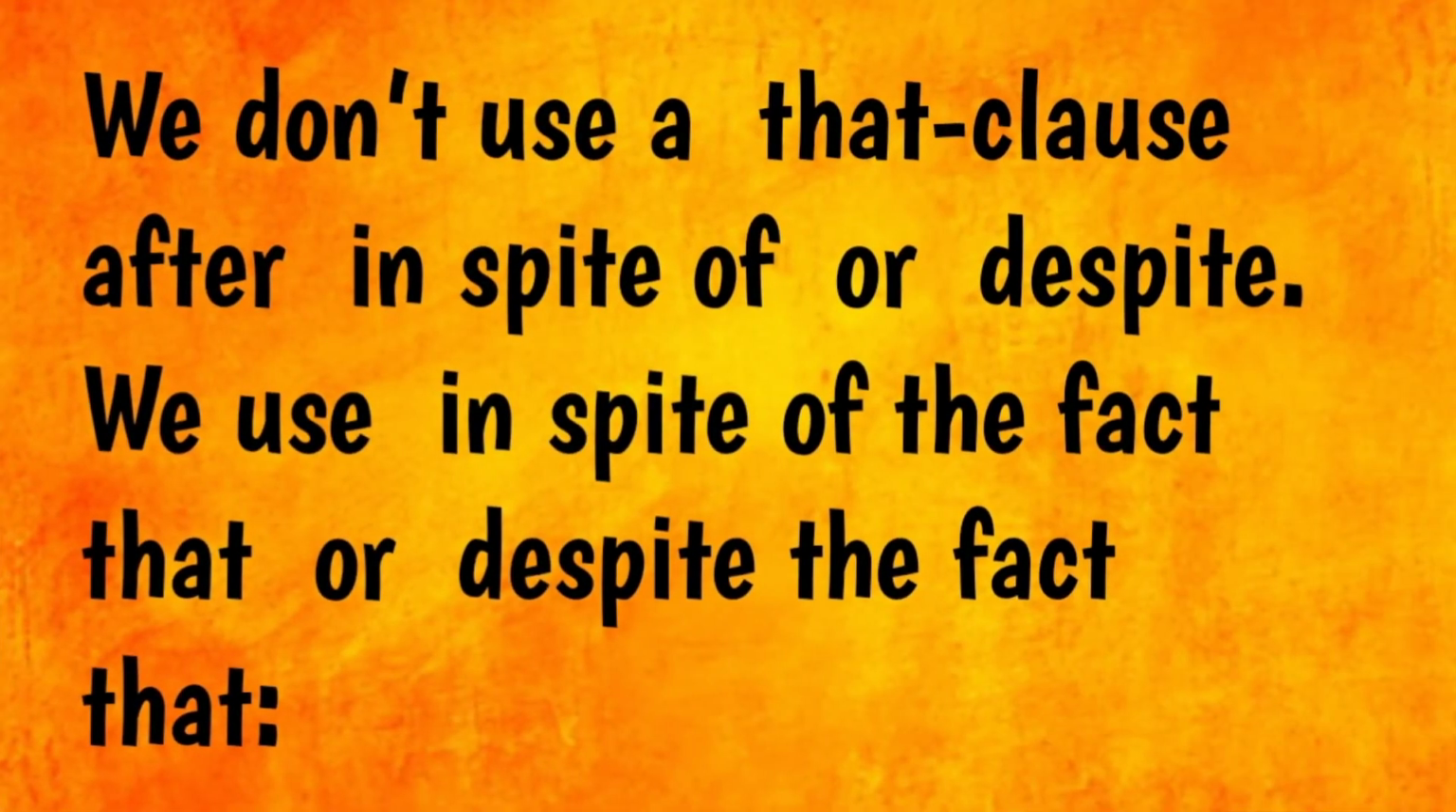We need to note one more point here, that we don't use a that clause after in spite of or despite. Rather, we use in spite of the fact that or despite the fact that. This means that after in spite of and despite, you only need a noun or verb plus ing form. You cannot put a clause that has a subject and a verb. So if you put a clause, then it has to be accompanied by the fact that.